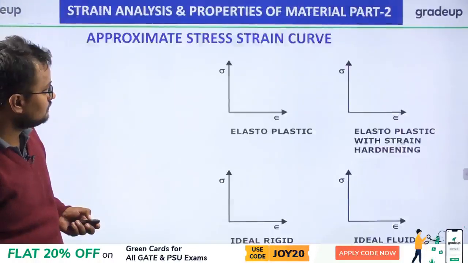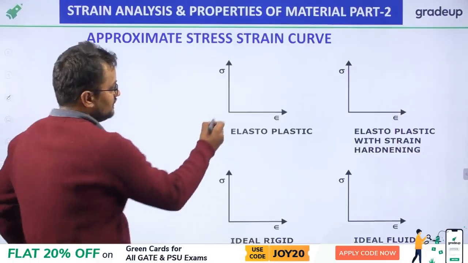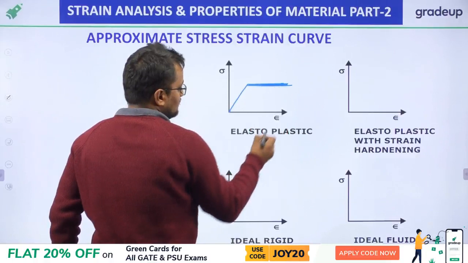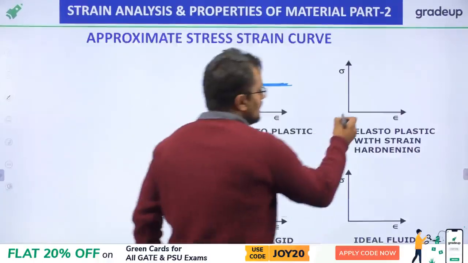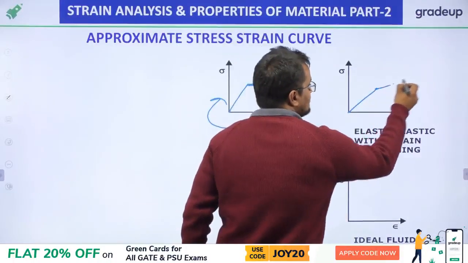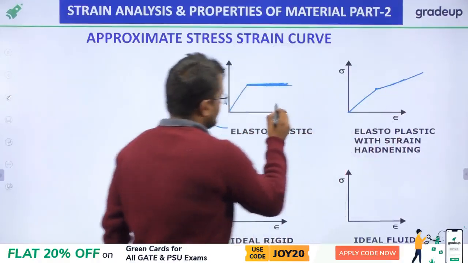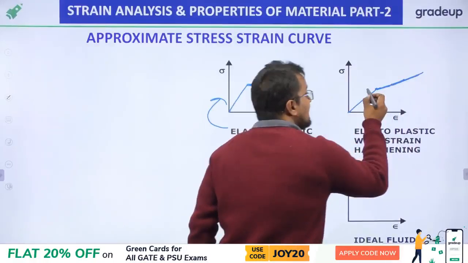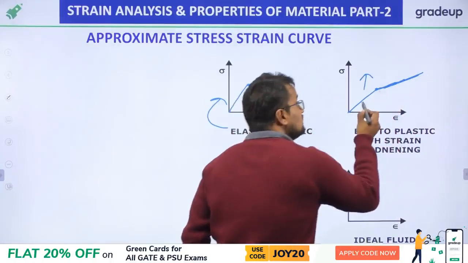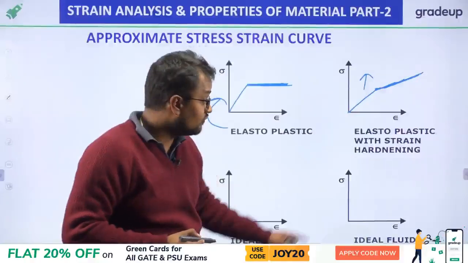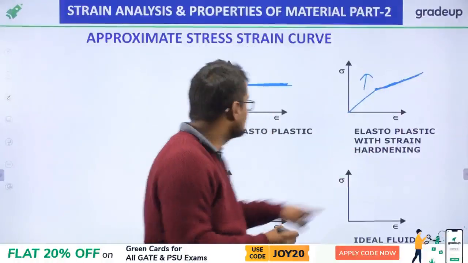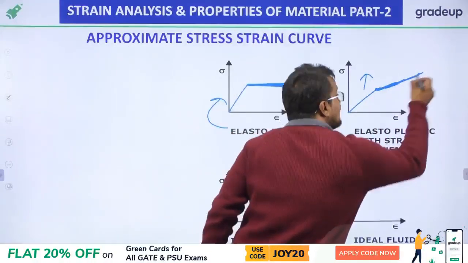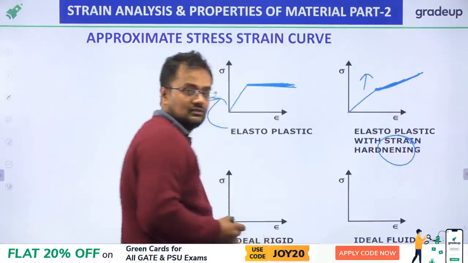Now stress strain curve, if it is elastic like this and there is a plastic region like this, then this is called elastoplastic. Elastic, and then the graph is like this. See, this is plastic, and here strain is not easy. We have to increase stress. Therefore it is strain hardening.